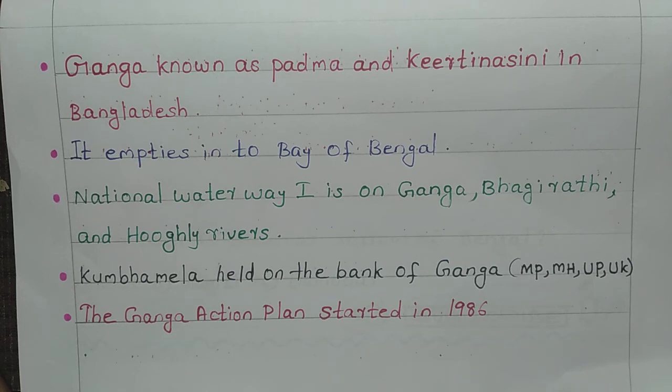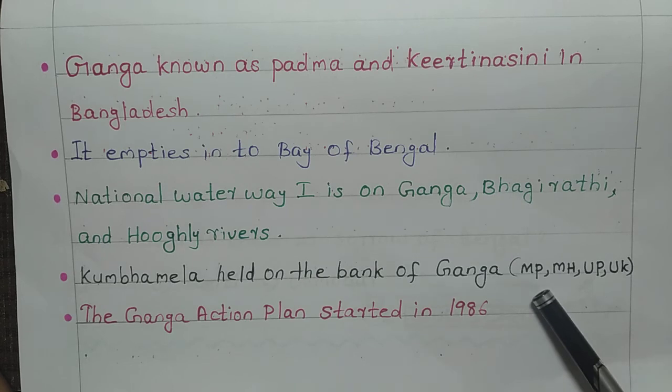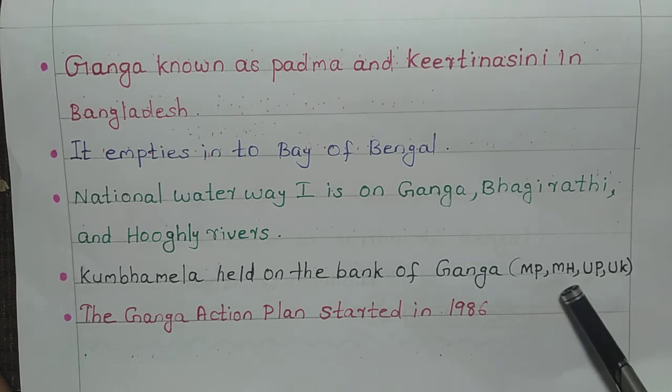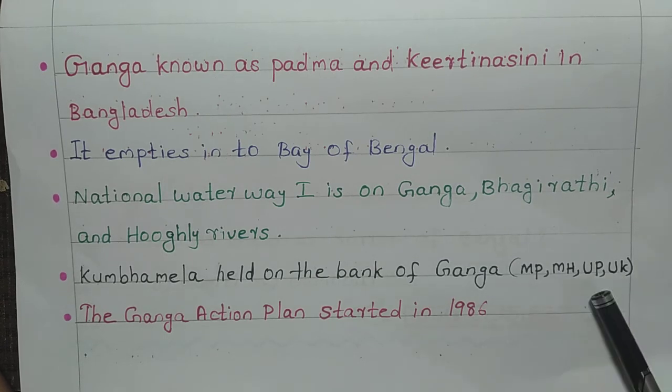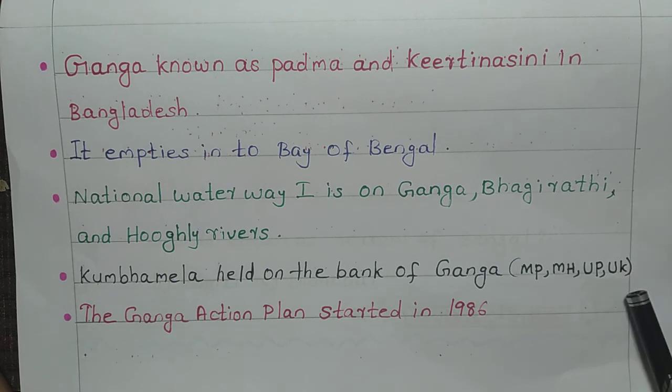That means in Ujjain in Madhya Pradesh, Nasik in Maharashtra, Allahabad in UP, and Haridwar in UK. UK means Uttarakhand. So these are the 4 places where Kumbh Mela takes place. Kumbh Mela is the festival that takes place only once in 12 years.